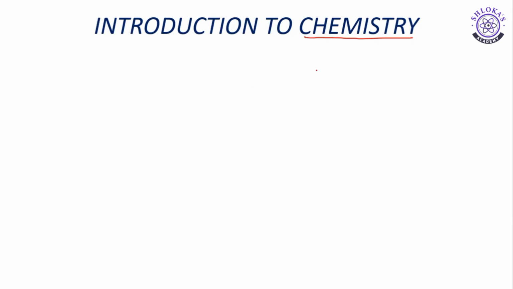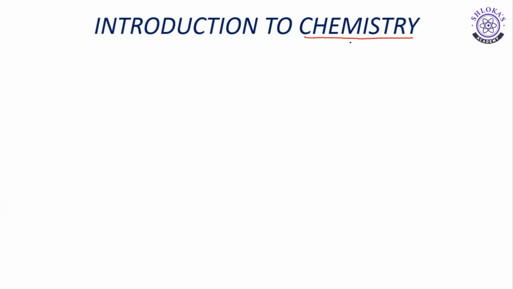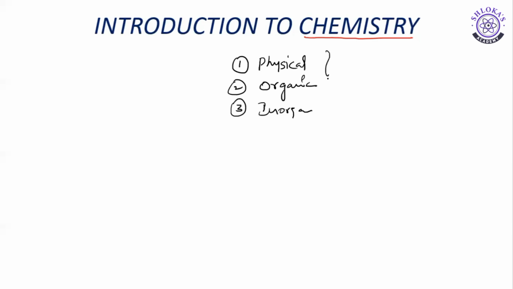First, chemistry, majorly for NEET or JEE, any program you take, there are three main branches in chemistry. That is physical chemistry, the first one. Second, organic chemistry. And third one, inorganic chemistry. Any competitive examination you take, majorly NEET and JEE mains and advanced, like KSET, MSET, anything, these three parts of chemistry are mandatory.